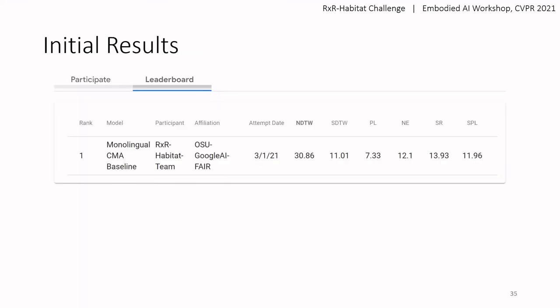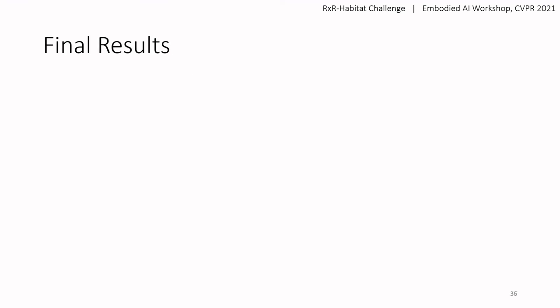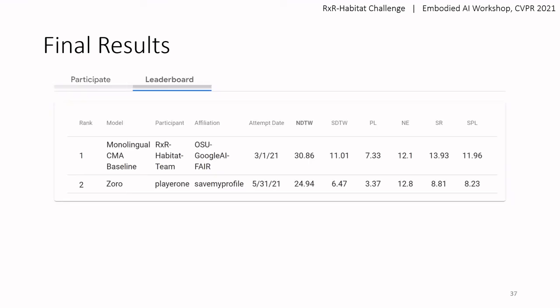We submitted this model to the leaderboard back in March. It earned an NDTW near 31 and a success rate near 14. The official submission window closed at the end of May. We had several teams participate in the challenge and work hard at developing new models. However, the baseline model proved hard to beat. As such, the leaderboard received one official submission.